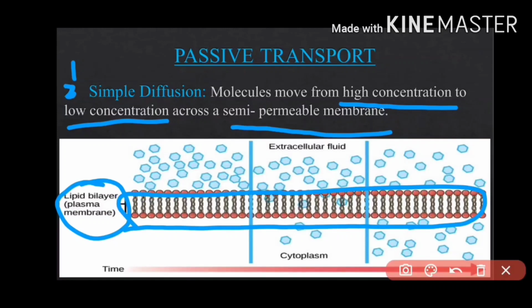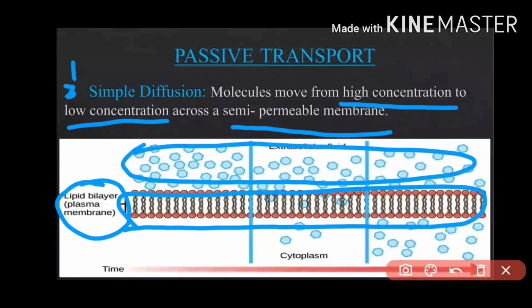Now here the concentration is high outside the membrane, that is, the extracellular fluid. This should go into the cytoplasm, that is the region of low concentration. For this purpose, this is the diagram given, simple diffusion.